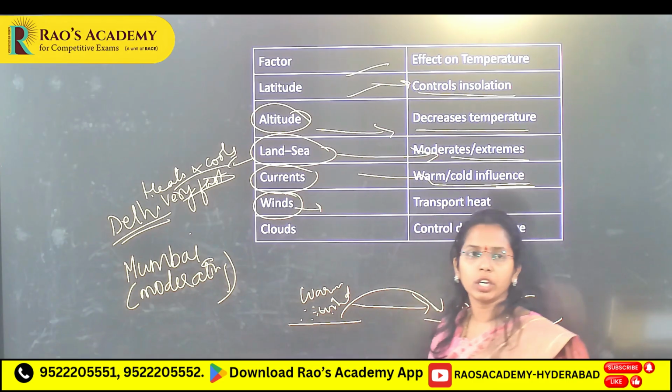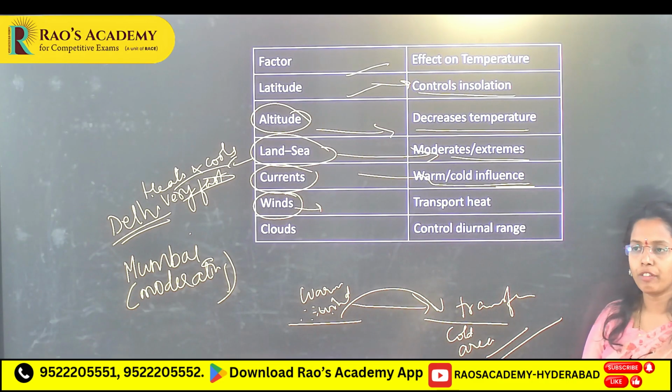See, heating and cooling of the surface and of the atmosphere is done by four processes. First one is conduction.